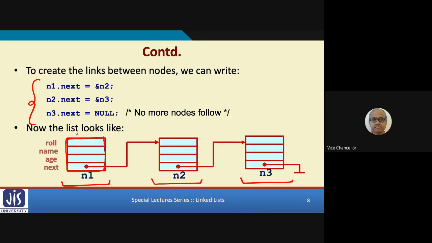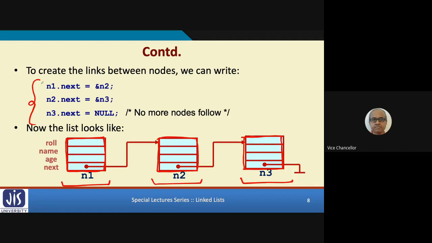This is my memory space. And this memory space contains four elements: role, name, age, and next. Similarly, memory space for n2. Similarly, memory space for n3. Now I have just allocated space for the elements. I have not created the links to make it a linked list.